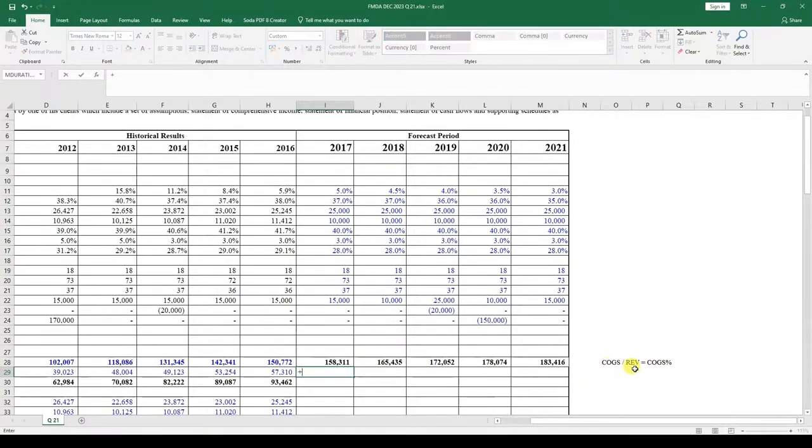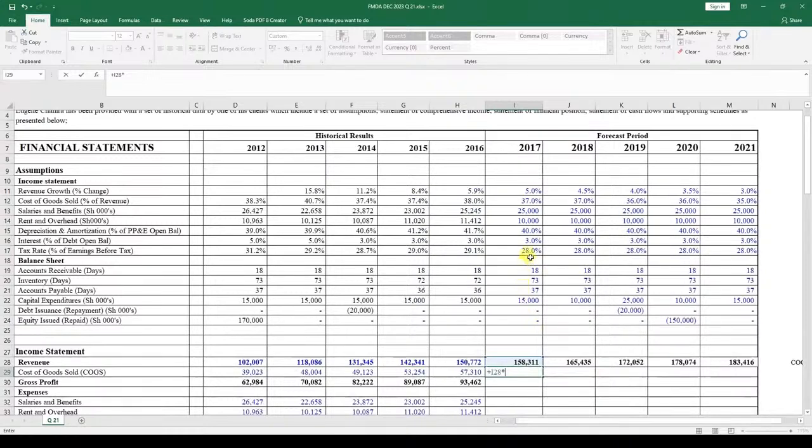And that's exactly what we're supposed to do. We take the revenue and multiply that with the cost of goods sold percent as a percentage of revenue. Enter there. And the same way we've done before, we just drag it, Control R. The gross profit, because it's a formula, we just drag it, Control R.